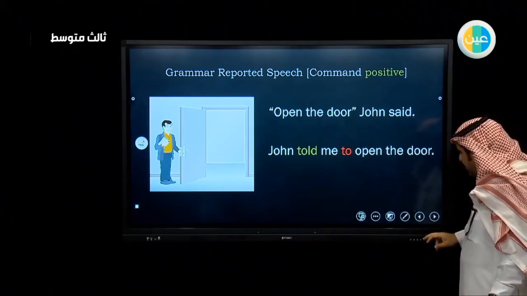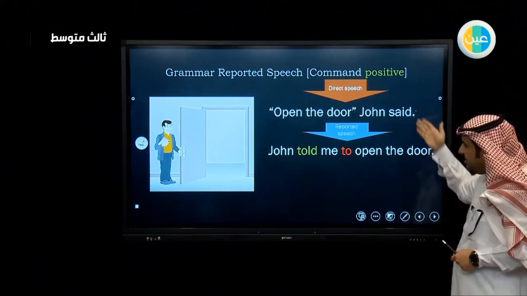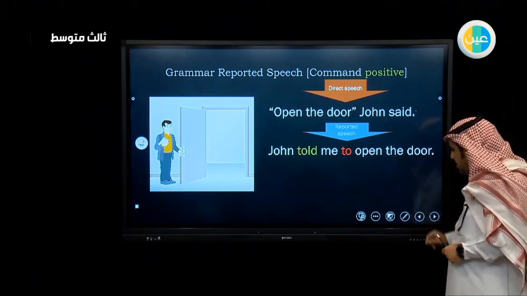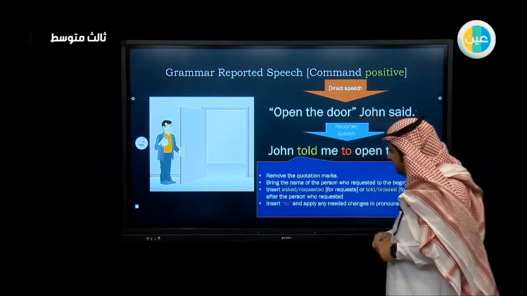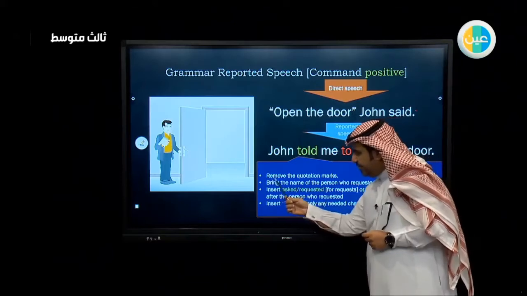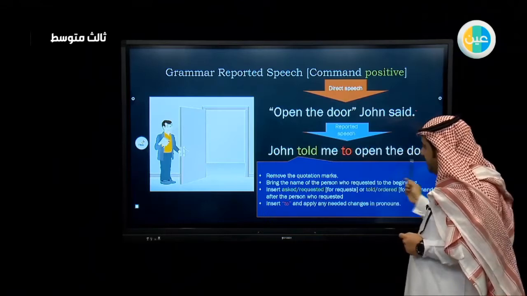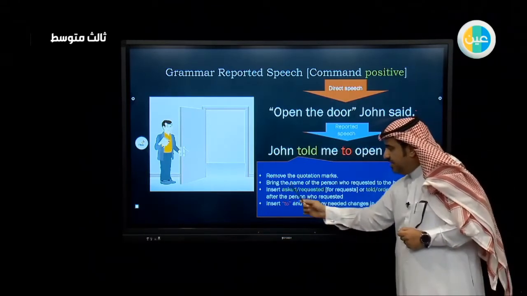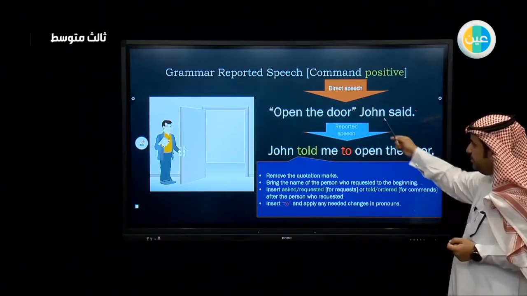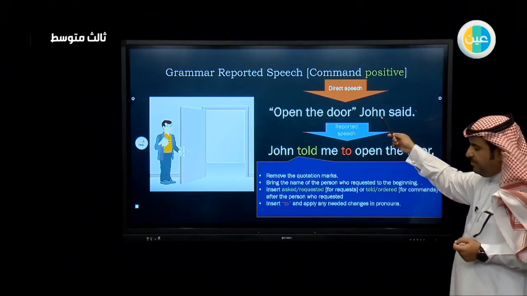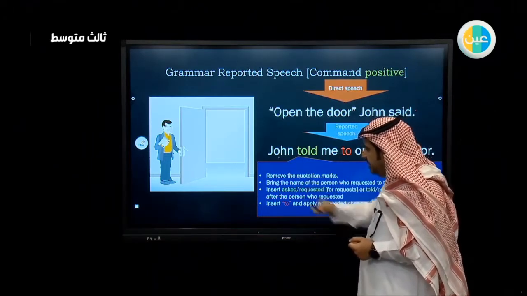What are the changes that we have made to this sentence? Of course, this is the direct speech, and this is the reported speech. The changes applied are, first, we remove the quotation marks. You can see the quotation marks are removed in the second sentence. Bring the name of the person who said the sentence to the beginning.